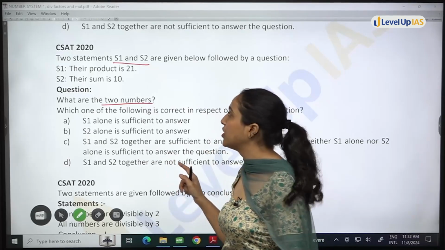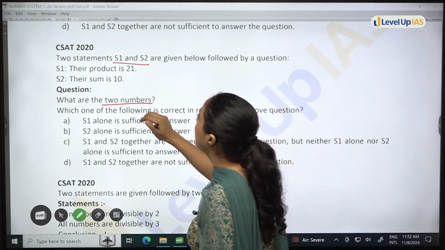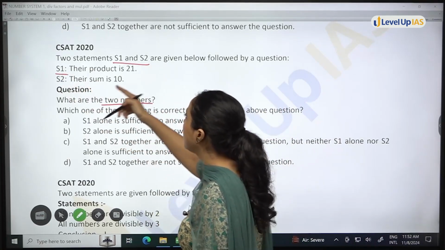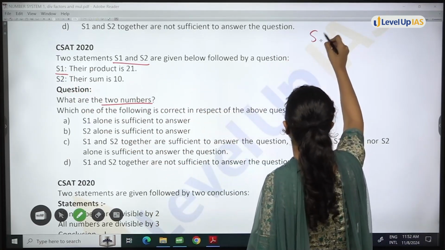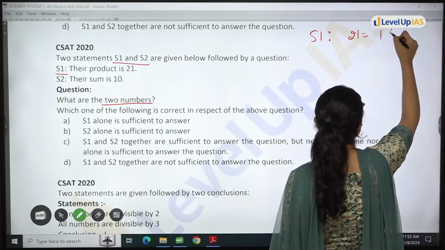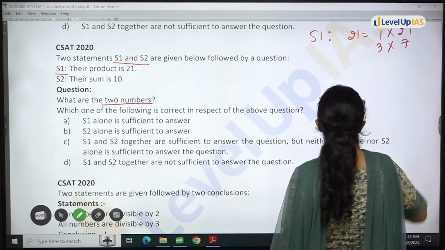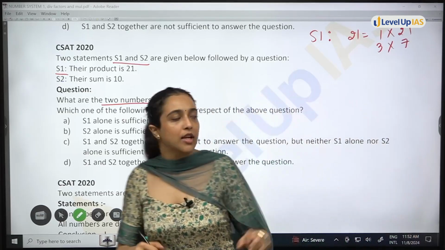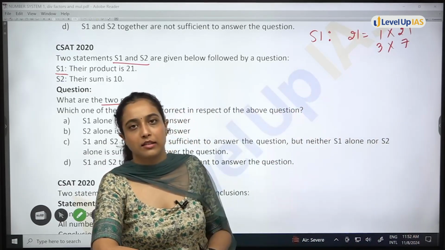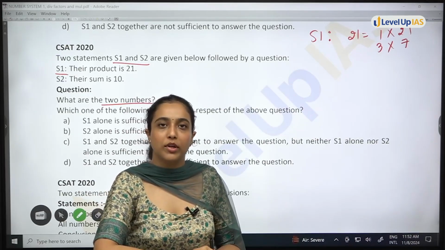So, two statements S1 and S2 are given, and the first statement is their product is 21. According to statement 1, numbers can be 1 multiply 21, 3 multiply 7. These are the possibilities, so I cannot tell what the two numbers are uniquely.